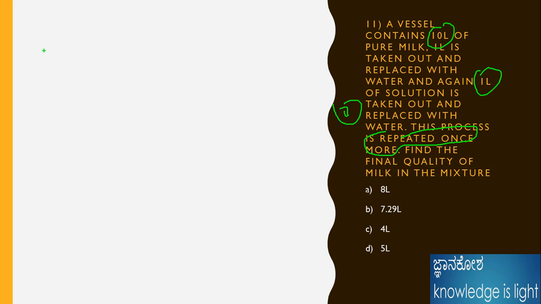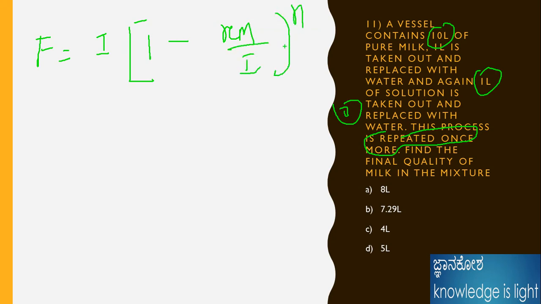Like successive percentage decrease, we know the formula: final value is equal to initial times (1 minus removed quantity by initial quantity) to the power of the number of times.